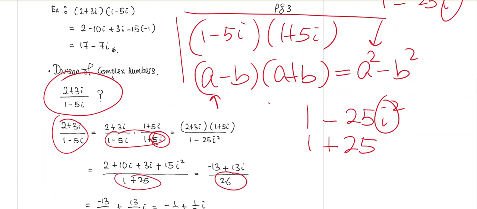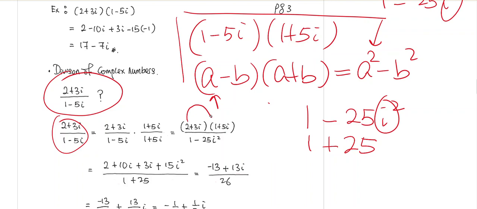Now this is good news because we get rid of the i. There's no more i in the denominator. The denominator is nothing but a real number, which is 26. Let's look at the numerator. We just distribute as usual.